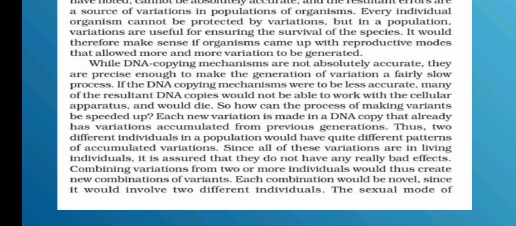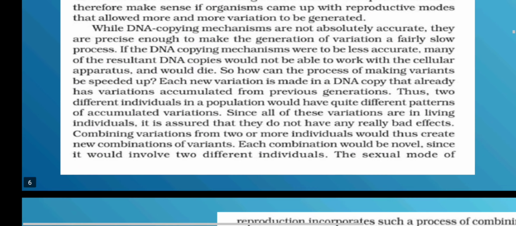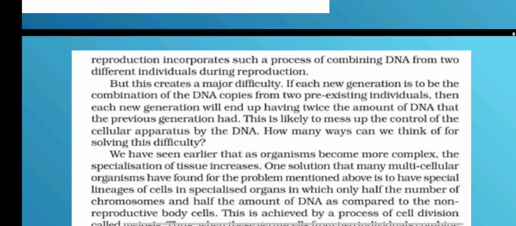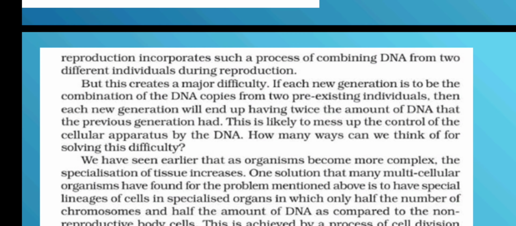Combining variations from two or more individuals would thus create new combinations of variants. So there is a new set of variations which will be seen. Each combination would be novel since it would involve two different individuals. The sexual mode of reproduction incorporates such a process of combining DNA from two different individuals during reproduction.